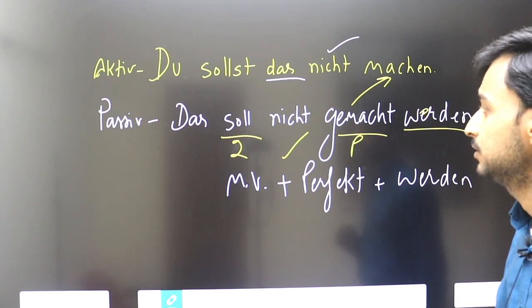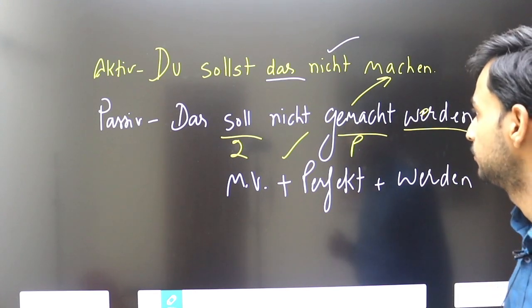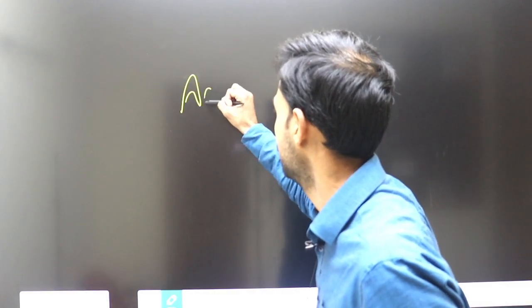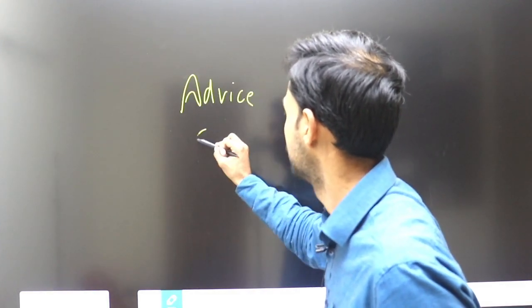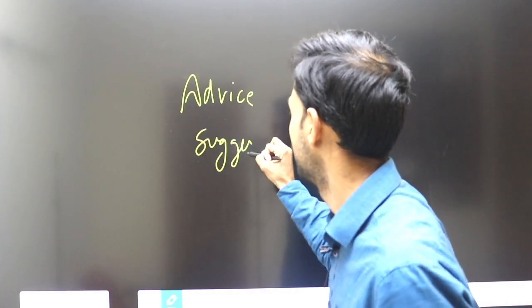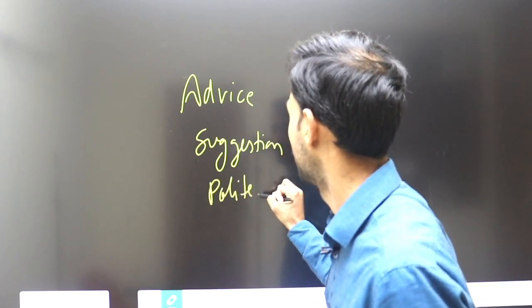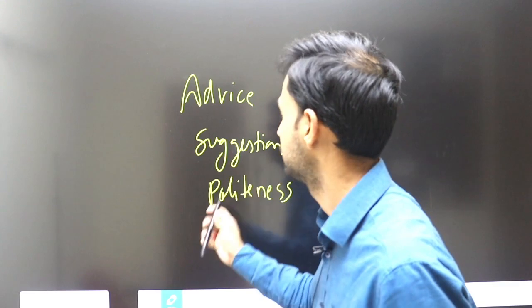So we have seen sollen is the modal verb. We have seen the uses of this modal verb. Basically sollen we use for giving advice, suggestion, and for politeness. These are the three uses you have seen.